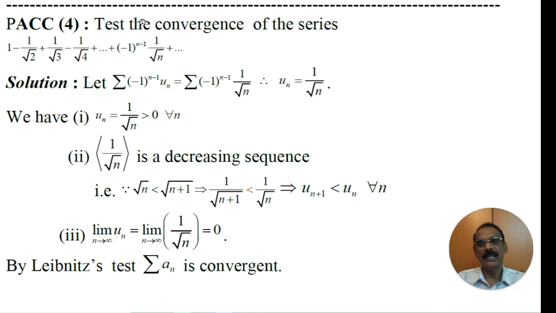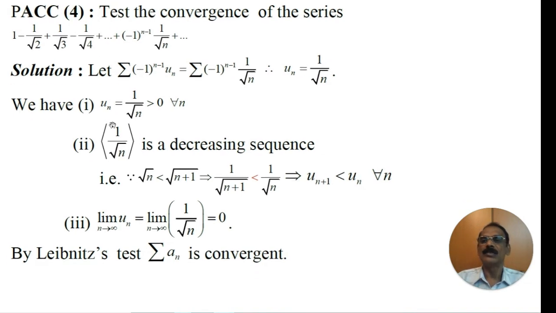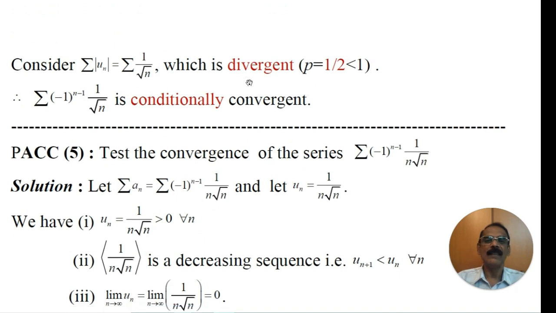Thus, the given series is convergent, whereas its modulus is divergent. Therefore, the series Σ (-1)^(n-1) by root n is conditionally convergent.